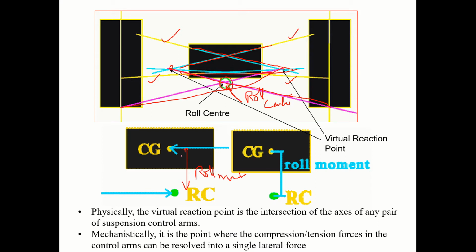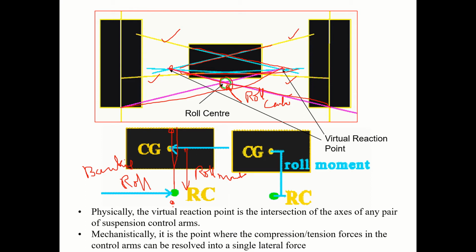So if the center of gravity height is too high, then the roll moment is also high. Correct. If by chance the center of gravity is below the roll center, then it will not roll. We call it a banking kind of thing. So if it is a race car, like a Formula car, normally the center of gravity will be below the roll center.